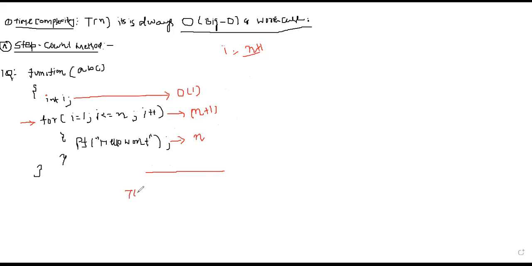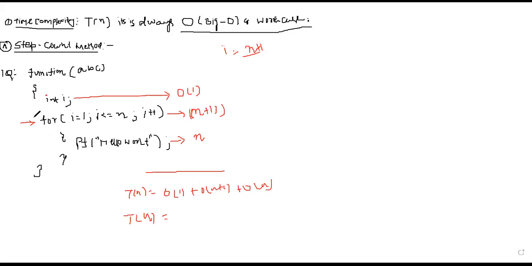Now time complexity: either you can add all of this, or you can check which statement has taken the maximum amount of time. Either you can add order of 1 plus order of n plus 1 plus order of n, or you can take the statement which is taking the maximum amount of time, and that will be your time complexity.